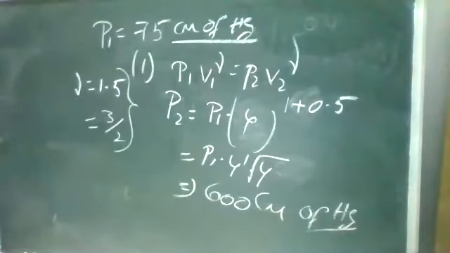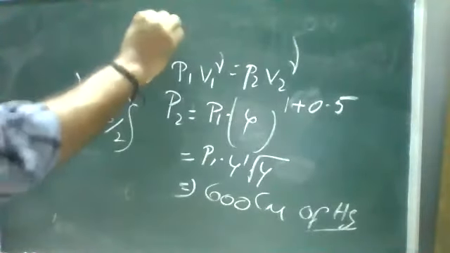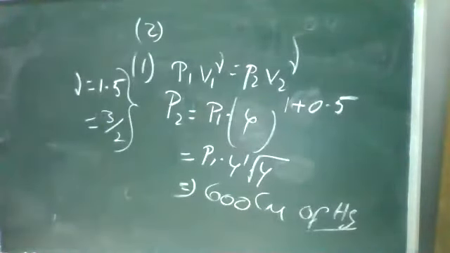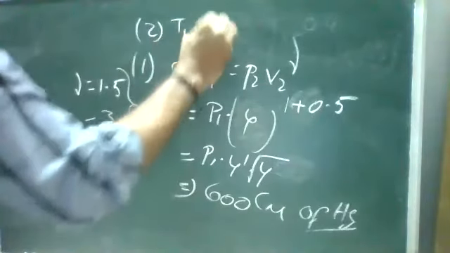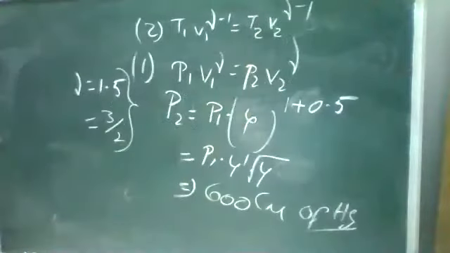Now, for the second case, try to find the temperature. The relation is T1 V1 power gamma minus 1 is equal to T2 V2 power gamma minus 1. From this, try to find the temperature T2. Answer is 600 for pressure, correct?